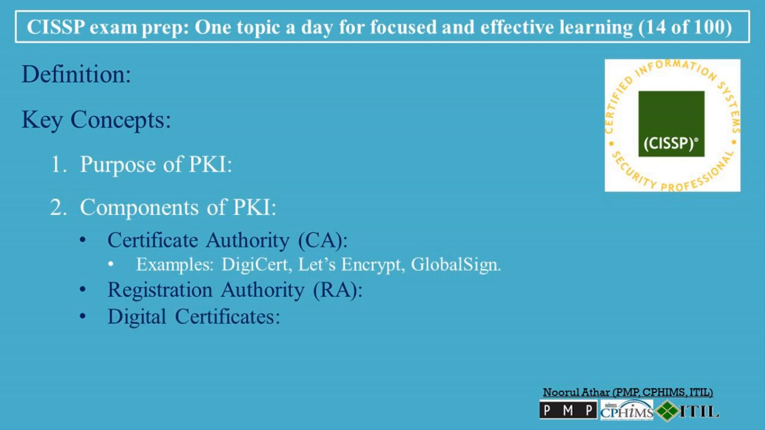Digital certificates. Digital certificates, also known as X.509 certificates, bind an entity's identity to its public key. Certificates contain information such as the public key, the entity's details, the issuer (CA), the certificate's expiration date, and the digital signature of the CA. Certificates are used in secure communication protocols like TLS, Transport Layer Security, and for digital signatures.